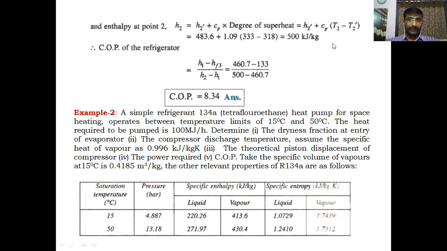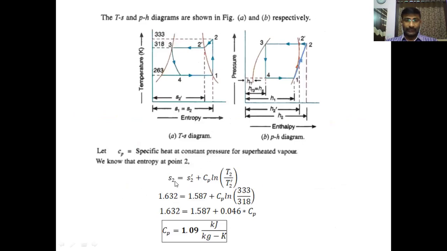Dear students, like this, you have to apply the formulas when the state point is in superheated region. These are the two formulas. For the entropy, S2 is equal to S2 dash plus Cp into log T2 by T2 dash. And the enthalpy formula when the state point is in superheated region, H2 is equal to H2 dash plus Cp into degree of superheat, that is T2 minus T2 dash, that is T superheated minus T saturation.